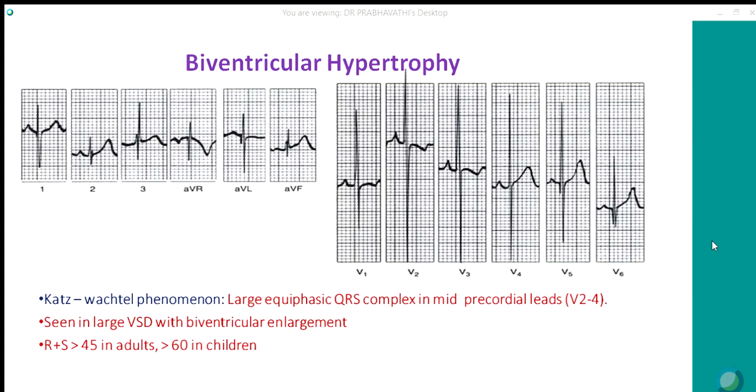So the ECG in small VSD will be normal. Large VSD can have biventricular hypertrophy, which is manifested by large equiphasic QRS complexes in the ventricular leads, V2 to V4, where R plus S will be more than 45 millimeter in adults and 60 millimeter in children. This is called the Katz-Wachtel phenomenon, classically seen in moderate to large VSD or PDA.